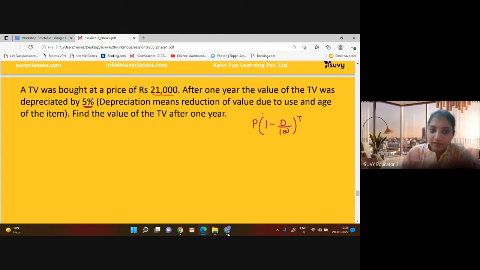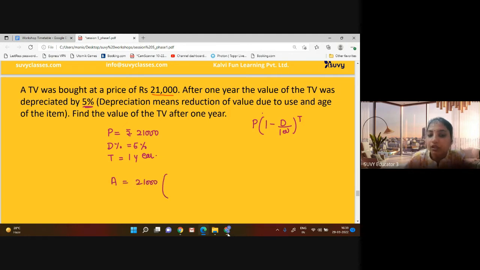Now just have a look. They said principal amount is rupees 21,000. Depreciation percentage is 5% and time is 1 year. So we have to calculate the depreciation amount. So amount will be 21,000 into 1 minus 5 upon 100, power is 1.